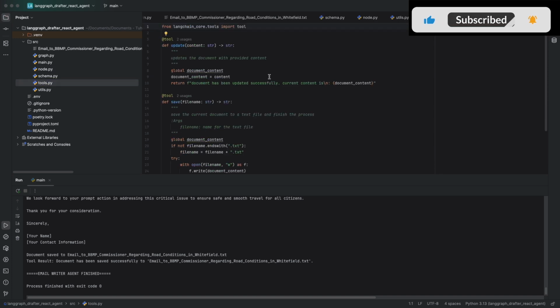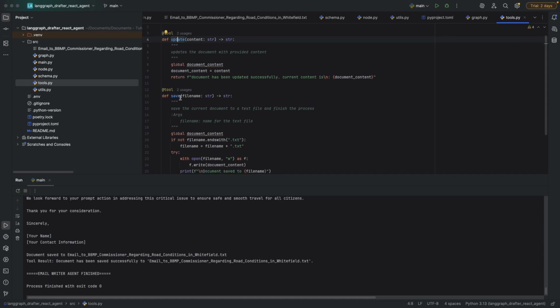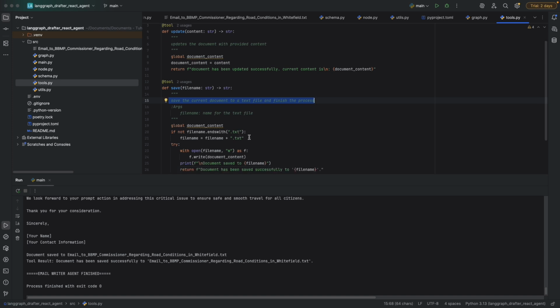So we have two tool implementations. One is update and the other is save. What update does is, based on the given condition, it updates the document. And save asks that if the save prompt is given, if it contains save information, then save the current document to a text file and finish the process, and it saves the document in text format. Simply, if the file name is not already there, then it will create the file name, append the .txt extension, and save it.